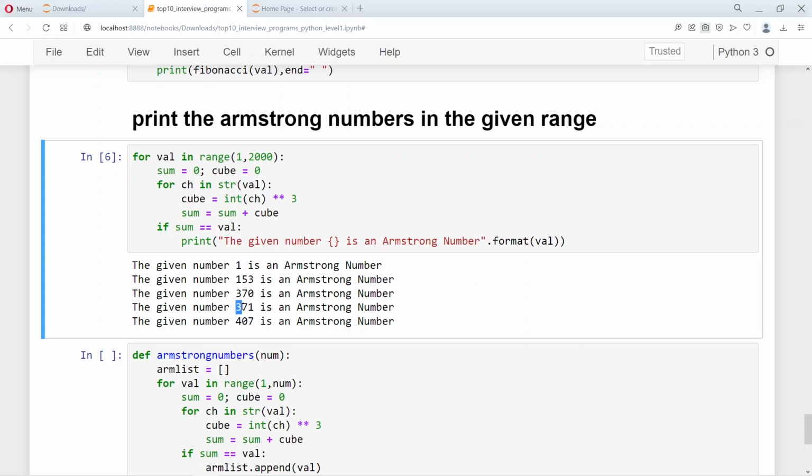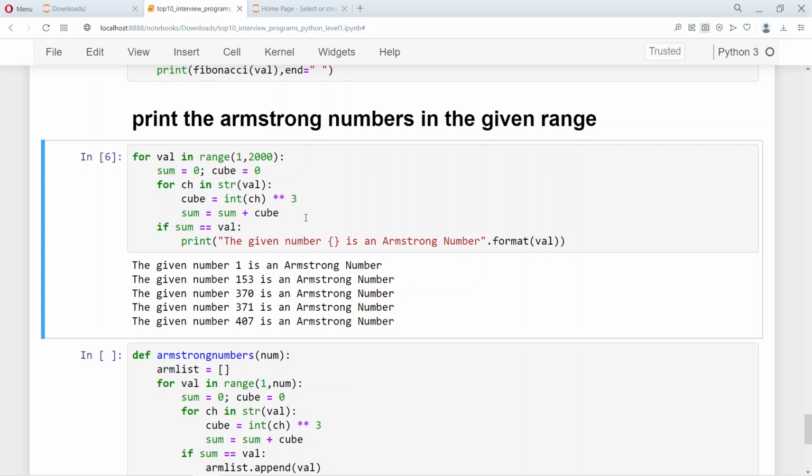The cube of 3 is 27. 27 plus cube of 7 is 343, which is 370. 370 plus cube of 1 is 1. So adding all the 3, we get 371. And similarly, we'll see that 407 is an Armstrong number, which is 343 plus cube of 4, which is 64. 343 plus 64 is 407. Cube of 0 is 0, so nothing adds to it. So these are some of the Armstrong numbers till 2000.